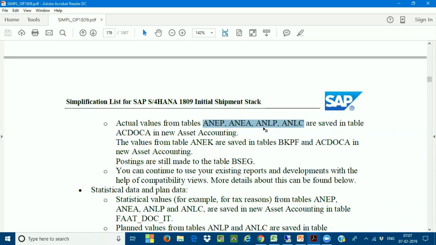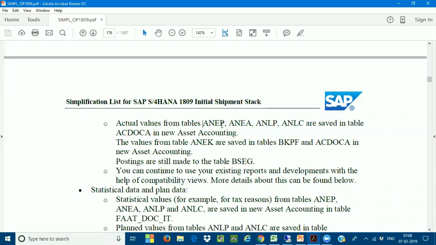I also gave one example, the non-disruptiveness process. When you execute the report, it will select the data, redirect, and read the data from your ACDOCA table. In the non-disruptiveness process, we have explained it very well with a diagram also. So these compatibility view tables are available in SAP S/4HANA. Whatever Z developments or Z programs you have are going to be achieved with the help of compatibility view tables. So you can still work with existing reports.